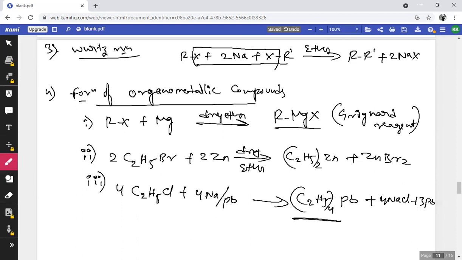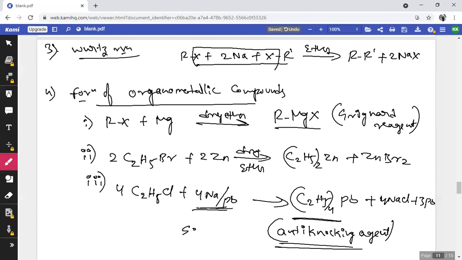And this tetraethyl lead is used as an anti-knocking agent. So here we use sodium-lead alloy in the reaction, which forms tetraethyl lead, used as an anti-knocking agent.